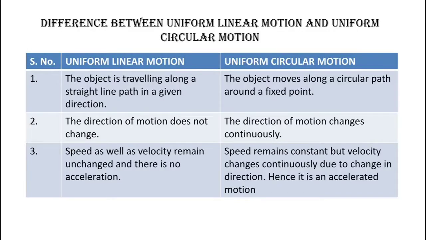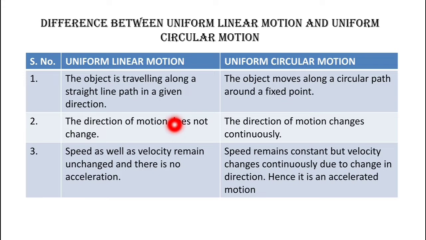Now students, there is a table showing the difference between uniform linear motion and uniform circular motion. So uniform linear motion, as this term consists of two terms, uniform motion and linear motion. Linear motion means when an object is traveling along a straight line, and uniform motion means the object is covering equal distance in equal intervals of time.